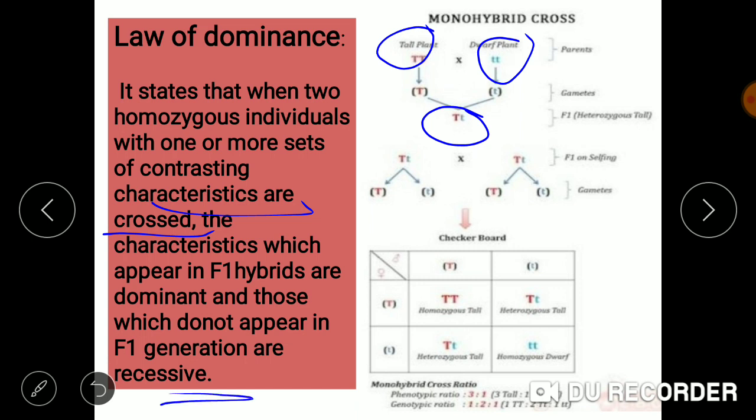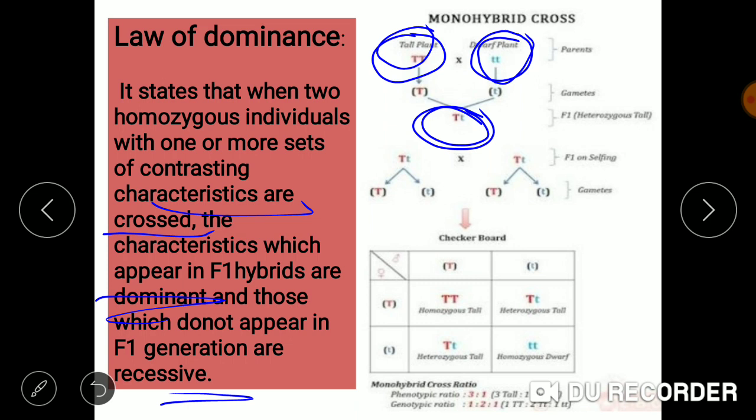So the characteristic which appeared in the F1 hybrid will be dominant, and those which do not appear will be recessive. What do dominant and recessive mean? Now see, one parent was tall and the other parent was dwarf. The tall parent was represented by capital T, while the dwarf parent was represented by small t. The offspring which we obtained was a tall plant. Why did we consider it tall? As it contains both capital T and small t.